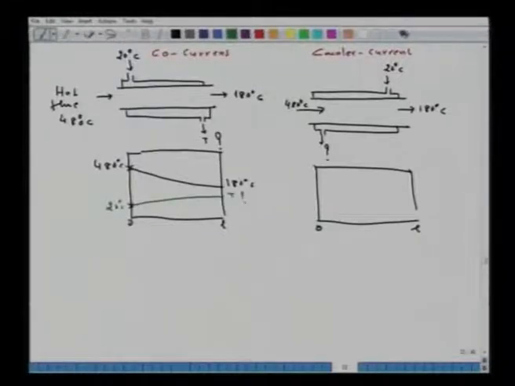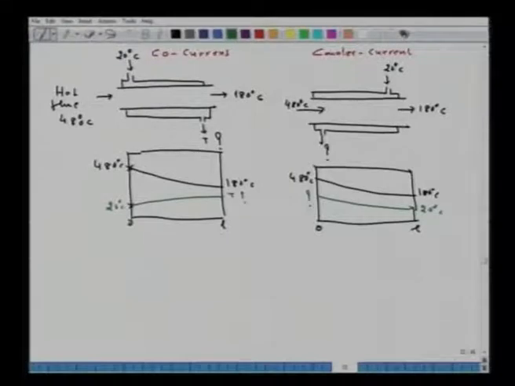In the co-current case, the hot flue gas goes this way, 480 degrees Celsius to 180 degrees Celsius, whereas the water here is 20 degrees Celsius, and we have to find out this particular temperature. To start such a problem, this representation is very good. If you can represent it, then you know what to be done.